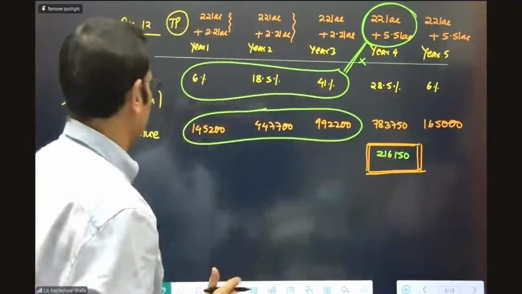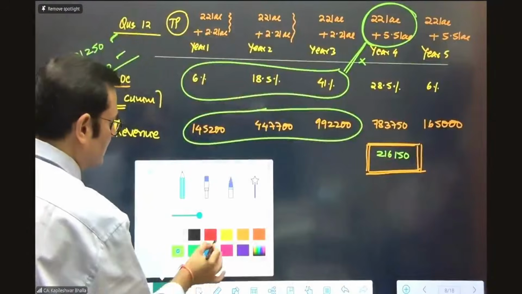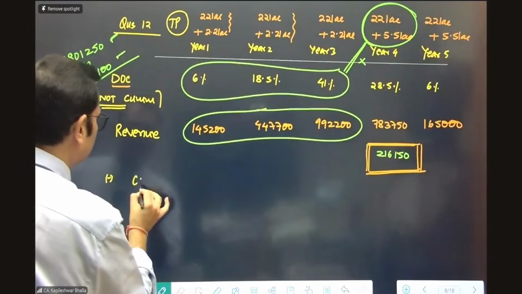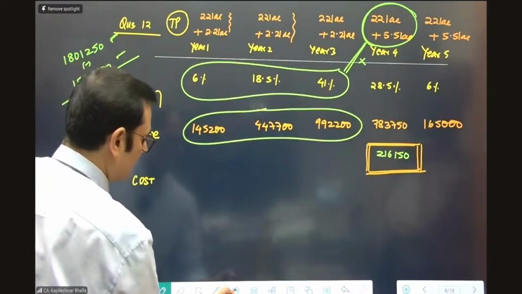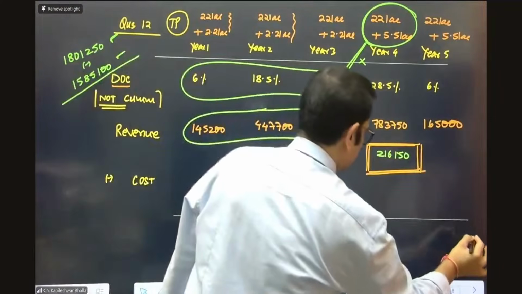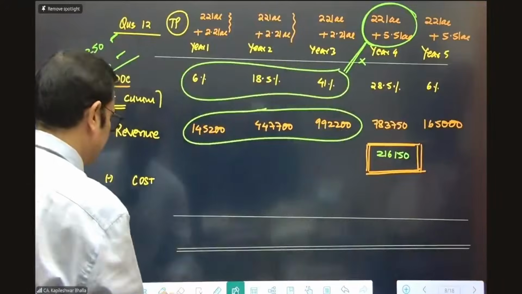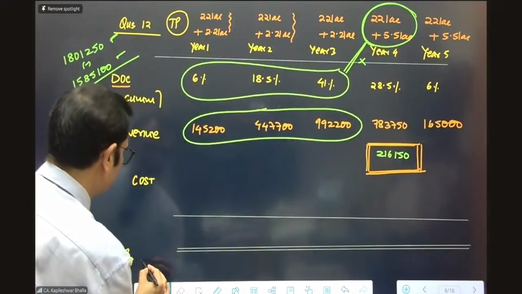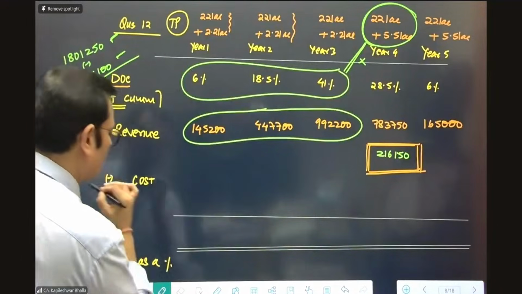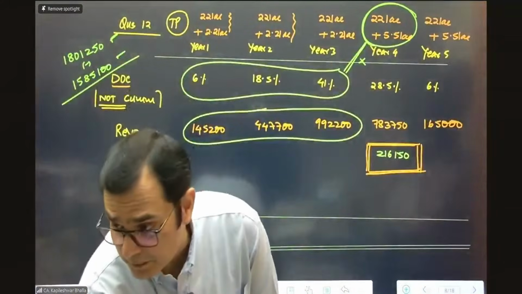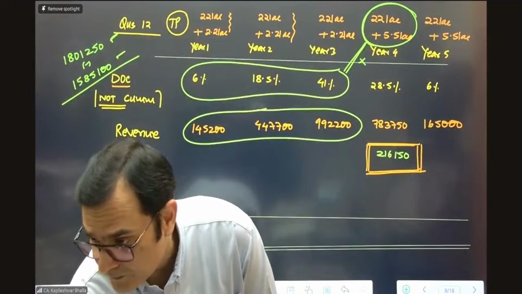But still, we'll just complete the basic details. You can keep calculating the profitability. So we reduce the cost incurred and we're going to get the profits in this case. And after you get the profits, you can express the profit as a percentage of the revenue as well. I think the cost is already given to me. Let me just pick the figures up.